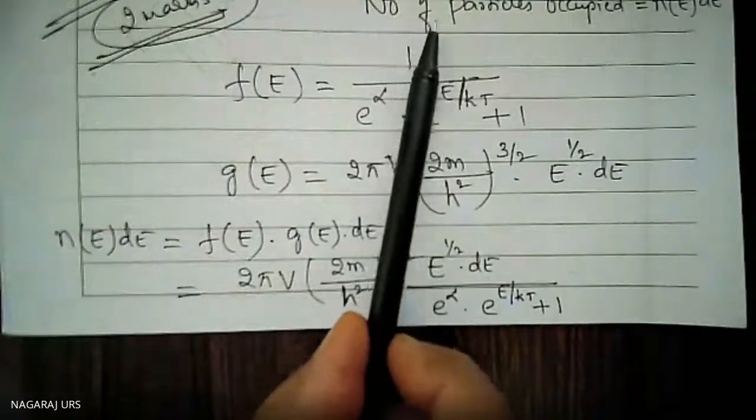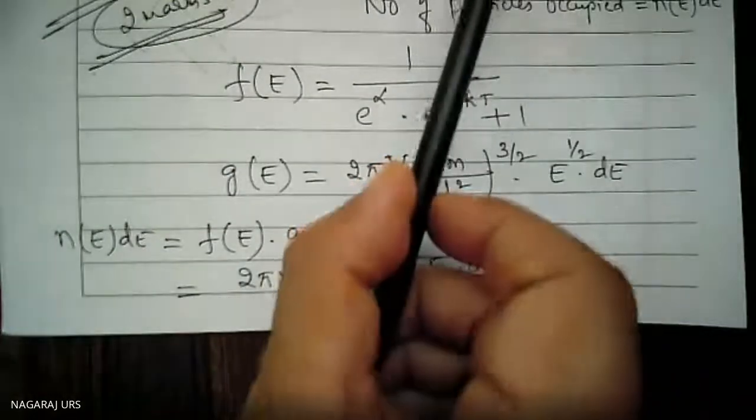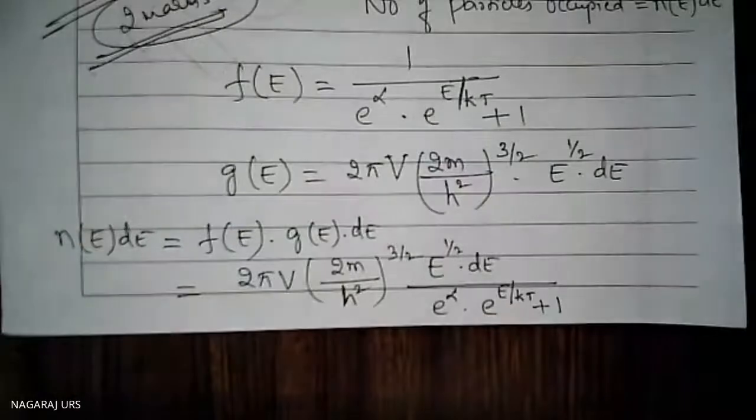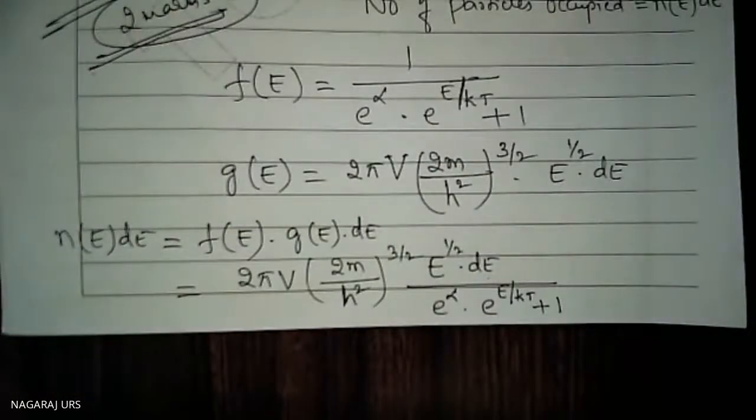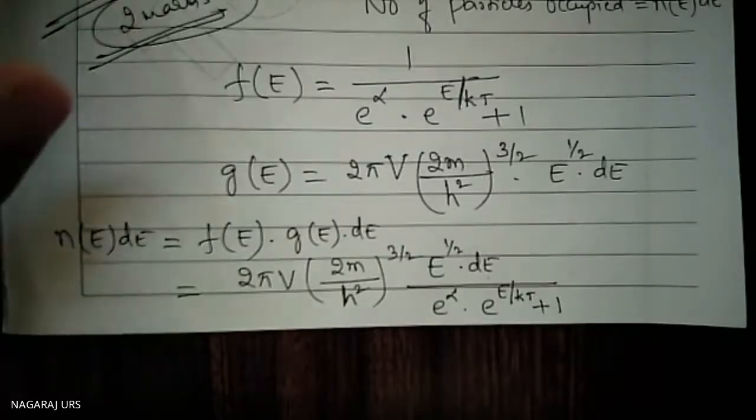Write an expression for the number of particles occupied between the energy states E and E plus dE. That is the Fermi-Dirac distribution, nothing else. This is the concept of the Fermi-Dirac distribution without any derivation. Now I am going to take up one important concept.